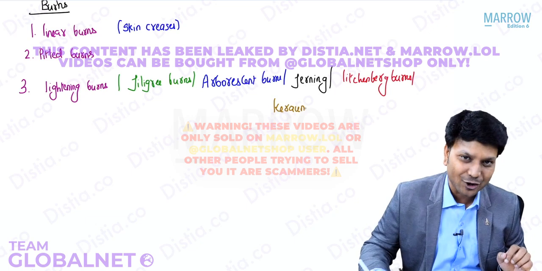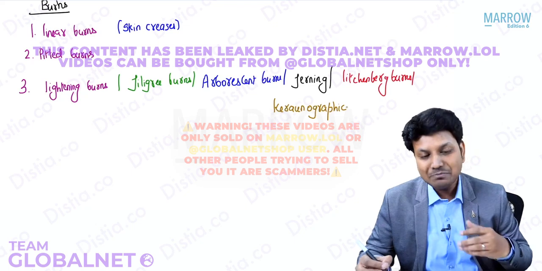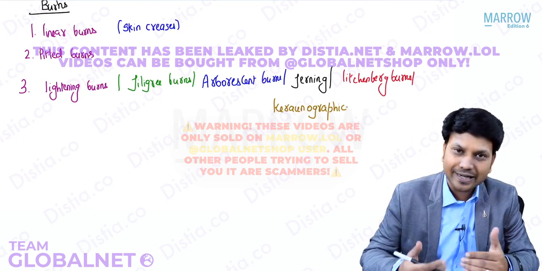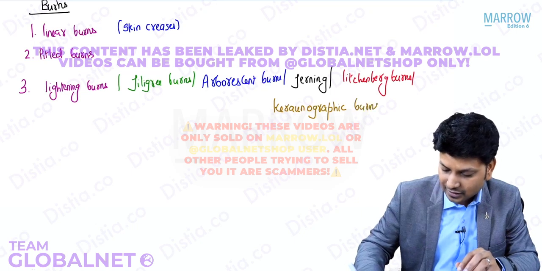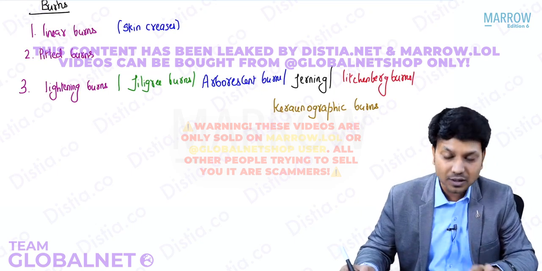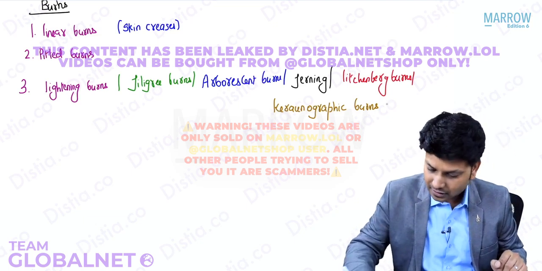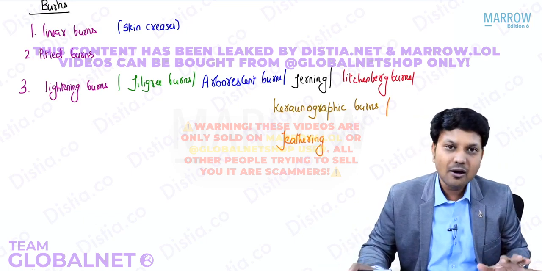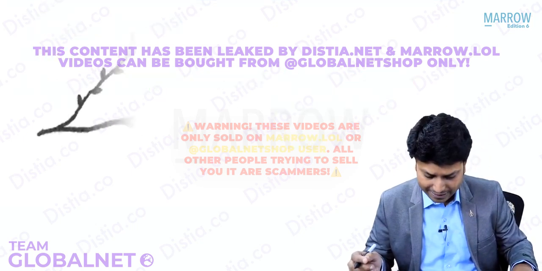So you basically have a lot of synonyms for this, and all these synonyms were exploited by the examiners in multiple exams, many times, like in every exam. Basically filigree burns is something you frequently get in the exam, but every time they will keep asking one synonym, so that they think they are making the questions very tough. So what we have to know is all the synonyms of filigree burns. And I'll tell you another thing, it is also called feathering. So all these are basically filigree burns. What is the appearance of filigree burns? This is basically the appearance of filigree burns.